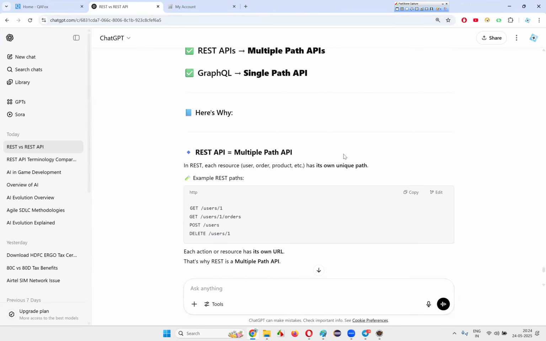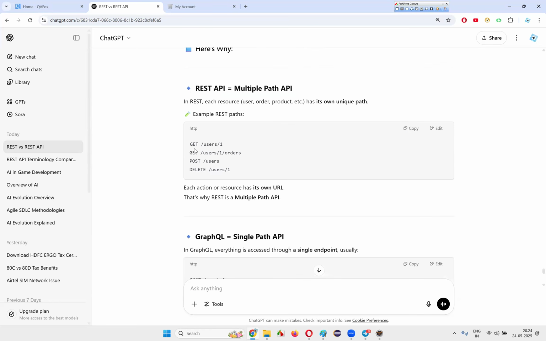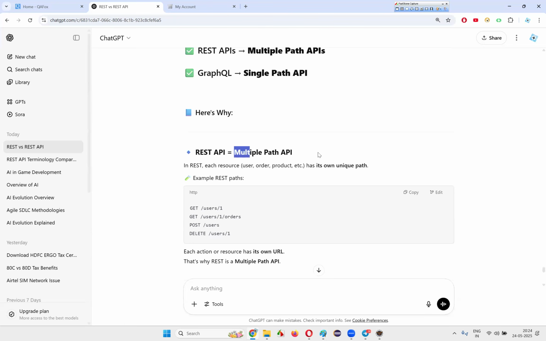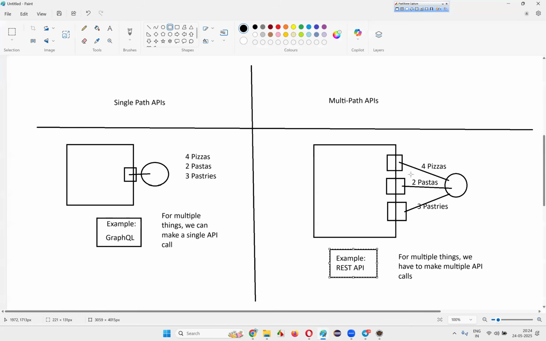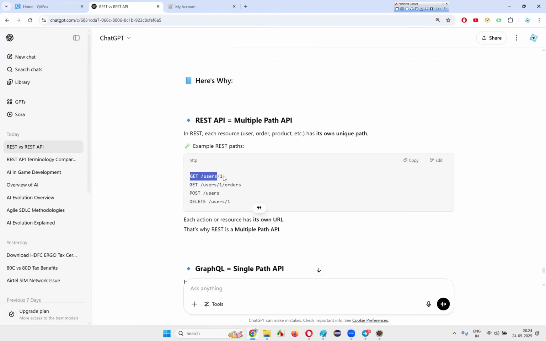REST APIs are multipath APIs. This is an example. In REST APIs, we'll use this kind of stuff. Straightforward, multiple path APIs. Each action or resource has its own URL. That means you will go to the respective counter for whatever you want to get. Separate endpoints will be there. If you want to get the user with ID, there is a separate endpoint. If you want to get the orders of user one, you have a separate endpoint. To post users or delete users, we have separate endpoints. This kind of thing is multiple path APIs.